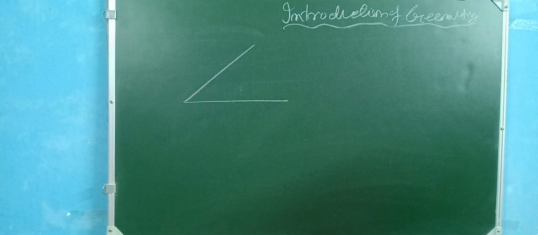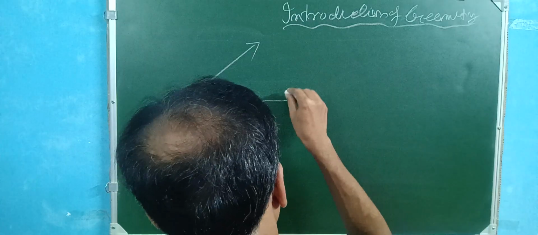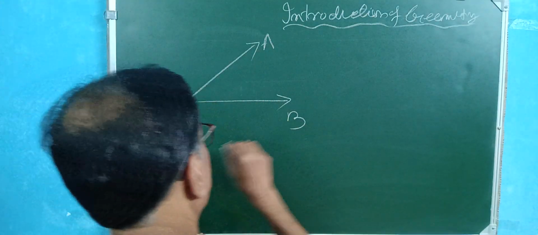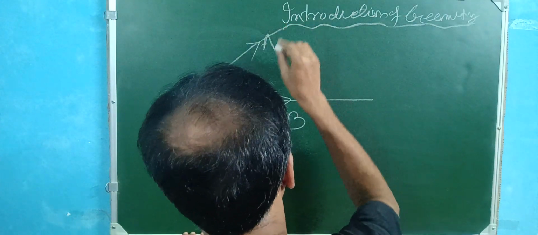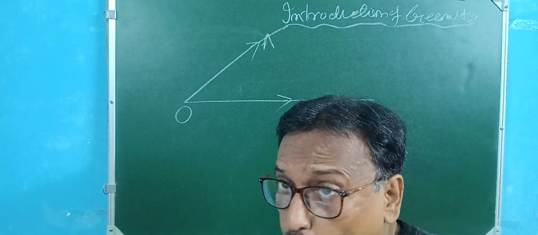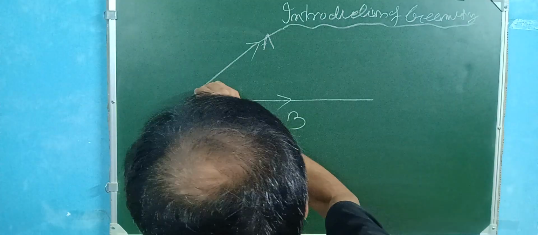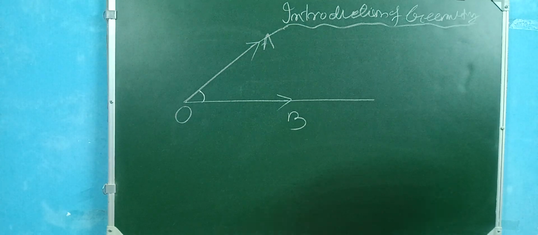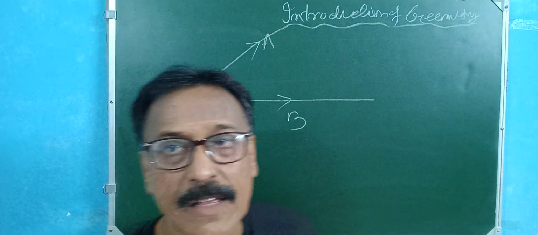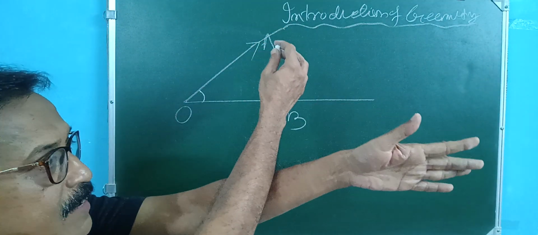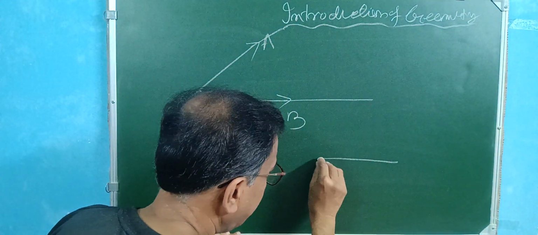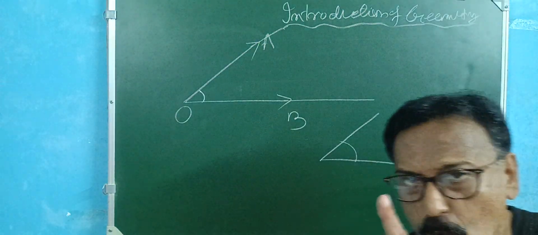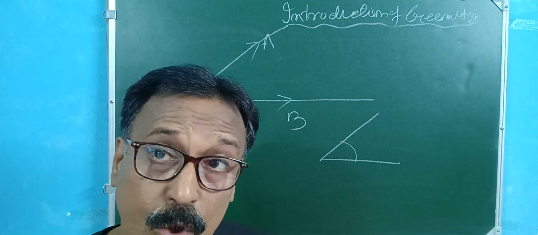If you join the two lines, these are rays also, from O, OB and OA. This is fixed, this is not fixed. So it extends in this way also. But if you join at a point, suppose AO and BO, an angle is developed. So if two lines are needed to form an angle, what is the concept of the angle? Here is a line and here you draw a line. An angle is developed. So a minimum of two lines is required to form an angle. This is the concept.